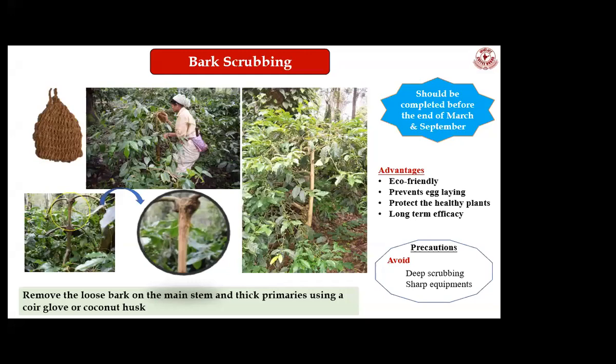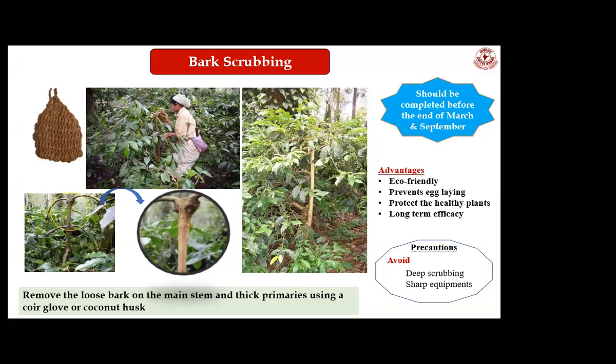And now we saw that so far we have targeted the infested plants. Now let's move to the healthy plants. So for healthy plants, what are the operations we need to follow? As I mentioned earlier, we need to concentrate more on preventing egg laying. So how bar scrubbing will give you a solution to avoid egg laying.